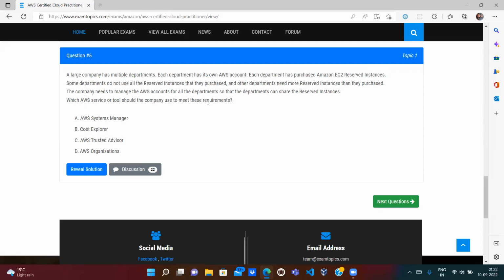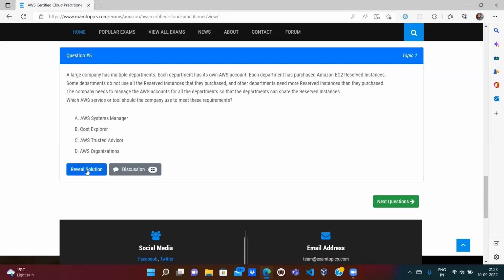So this is a property of AWS Organizations. In AWS Organizations, we have multiple accounts, and let's suppose one account has reserved instance capacity of 100% and has used only 20%. So 80% of the reserved instances are left, and another AWS account has already used 100% and needs 20 to 30% more. One option is to purchase again, but why should they purchase when the other account has 80% left? Can't one account share the resources from the other account? If one account has to share resources from another account, then it should be part of AWS Organizations. So AWS Organizations looks like the correct answer.